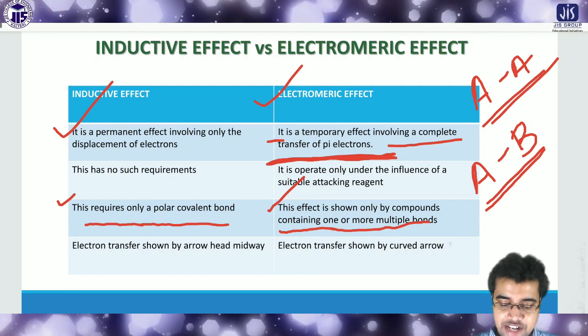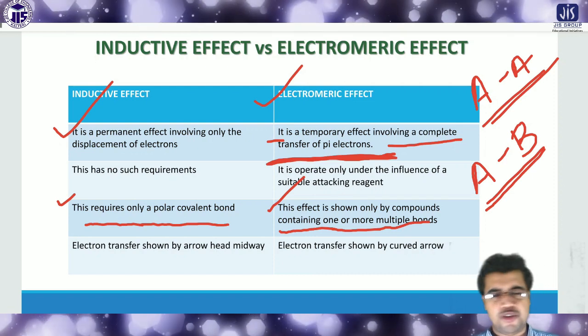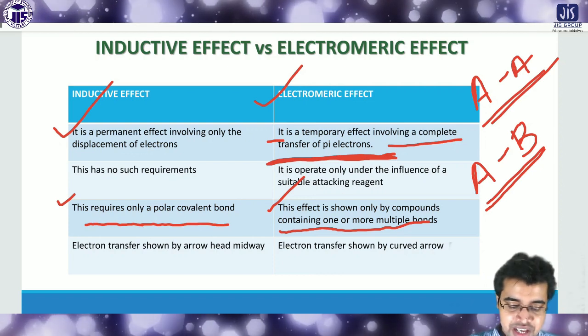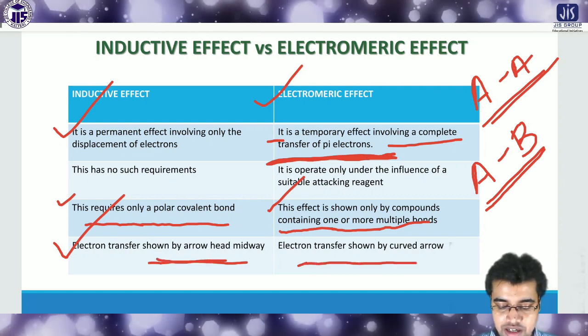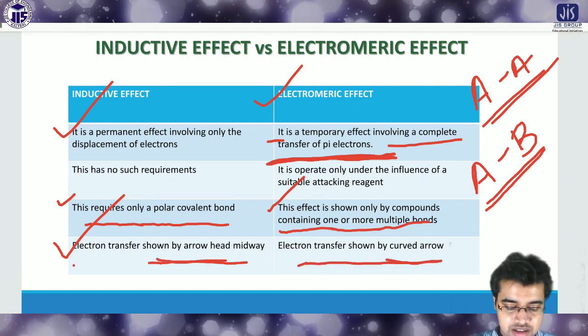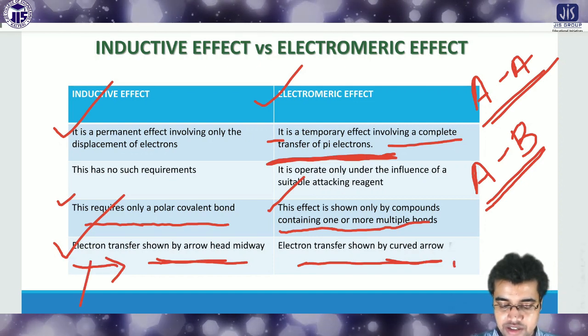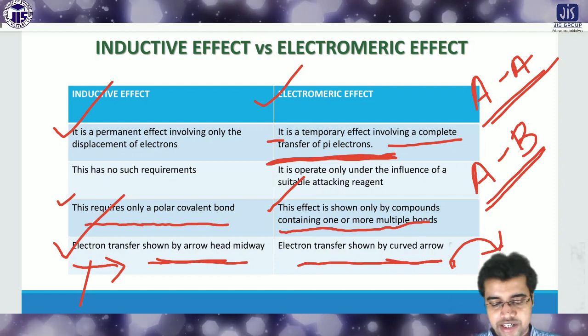But in the case of the electromagnetic effect, multiple bonds are required, more specifically pi bonds are required, otherwise it is not possible. Electron transfer in the inductive effect is shown by the arrowhead midway, and electron transfer in the electromagnetic effect is shown by a curved arrow. It is shown curved in this way. So in this manner we can show it.